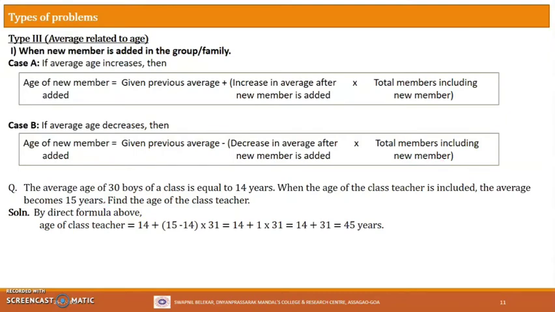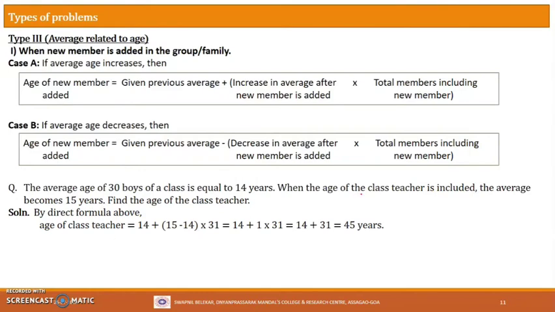Okay, let's see the problem. The average age of 30 boys of a class is equal to 14 years. When the age of the class teacher is included, so who is the new member added here to the group? There is a class of boys, so that is the group here, correct? So who is added? The teacher is added, so the teacher is the new member here. When included, the average becomes 15 years.